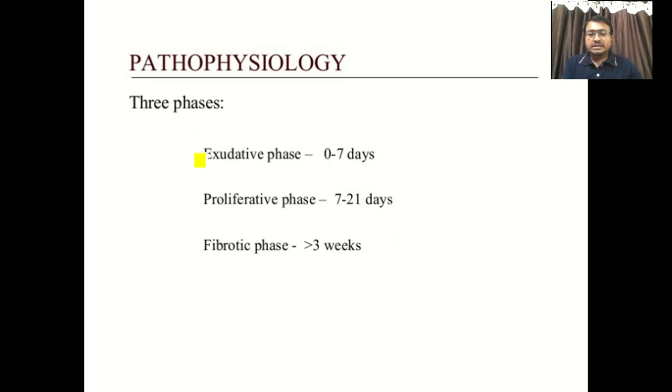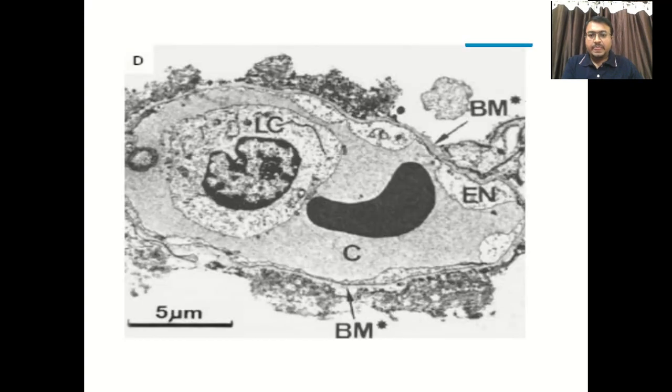Some books mention it has three phases. The exudative phase lasts for 0 to 7 days, the proliferative phase 7 to 21 days, and the fibrotic phase, we can say the recovery phase or end phase, lasts more than 3 weeks. This is the exudative phase. You can see the edematous fluid all over this electron microscopic image.